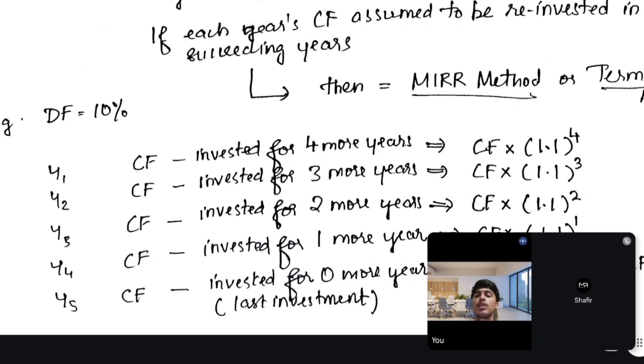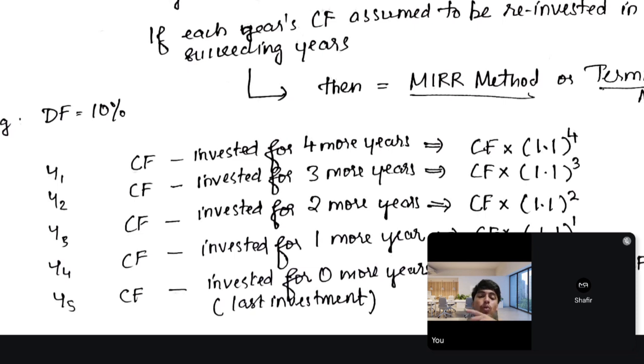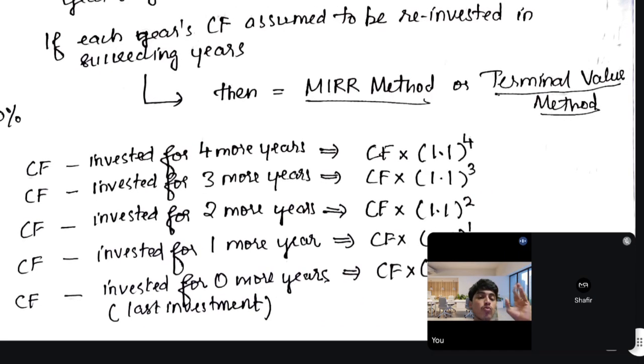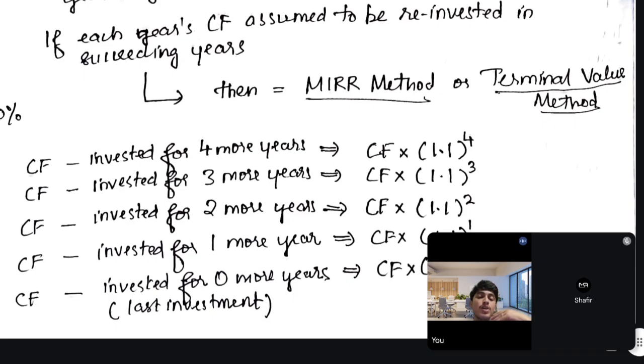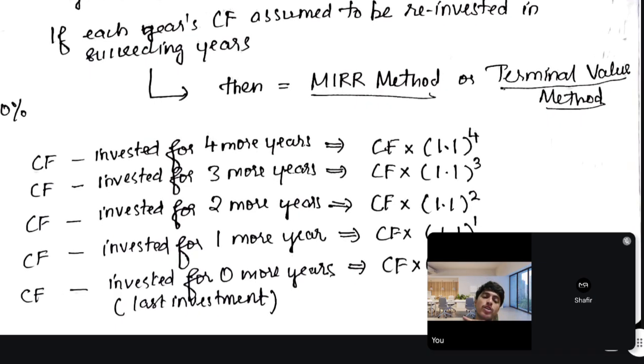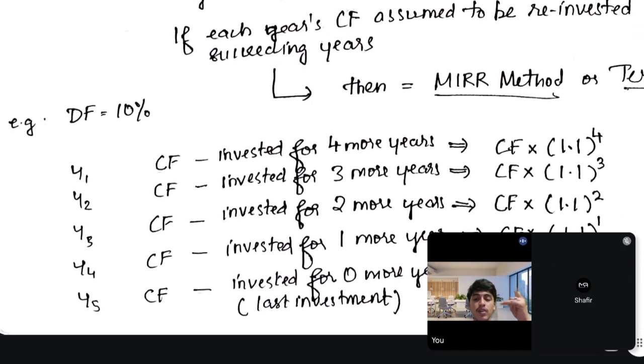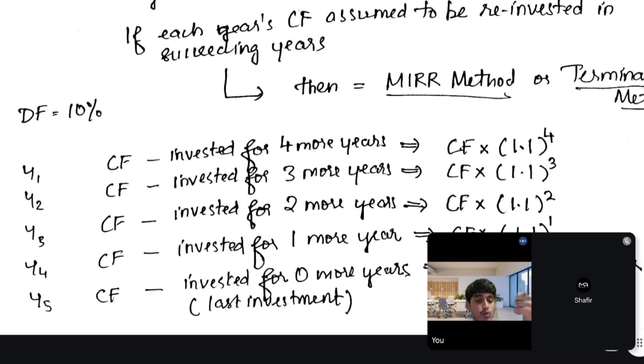Similarly, in year 2, the cash flow, whatever I received in the second year, till my goal is the fifth year, the last year. So from the second year to the fifth year, I still have 3 more years. So what I receive in the second year, I will reinvest it for 3 more years. So the PVA factor is 1.1 raised to 3. We have to multiply it with the cash flow pertaining to year 2. Similarly, in year 3, we have 2 more years, and in year 4, we have 1 more year.